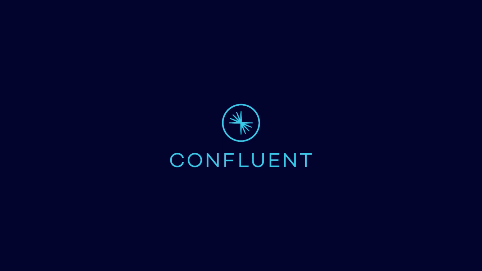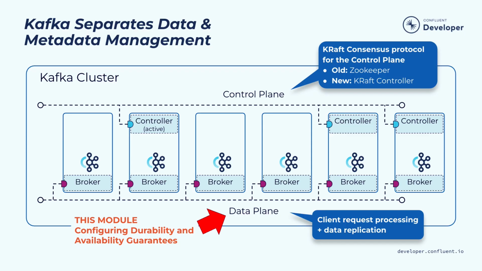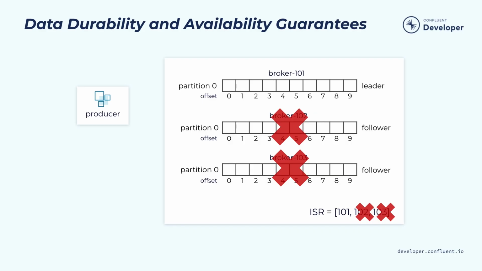In this module, we're going to talk about how to configure some of the durability, availability, and ordering guarantees within Kafka. In some of the previous modules, we talked about how the control plane and the data plane work within a Kafka cluster. In this module, we're going to switch gears a little bit to talk about some of the guarantees. Let's first talk about some of the durability and availability guarantees.